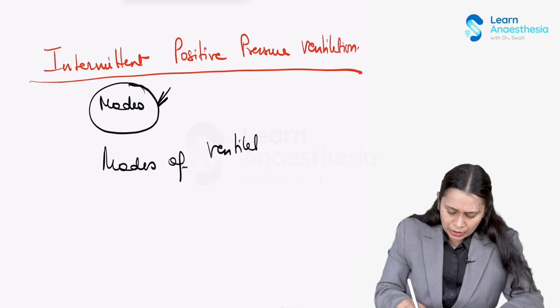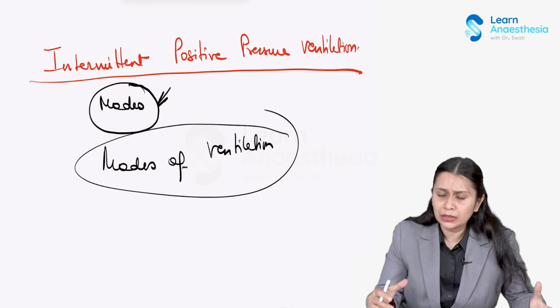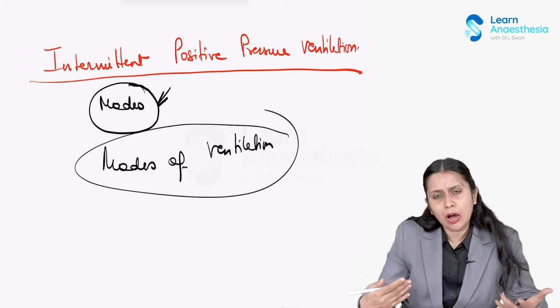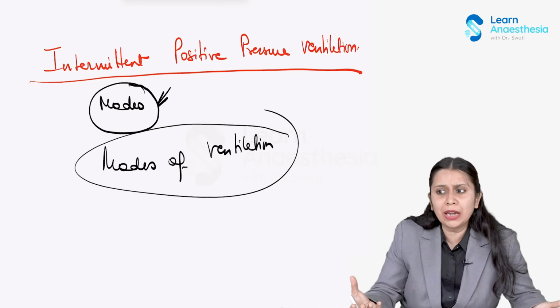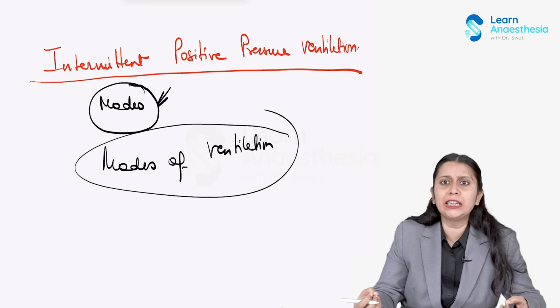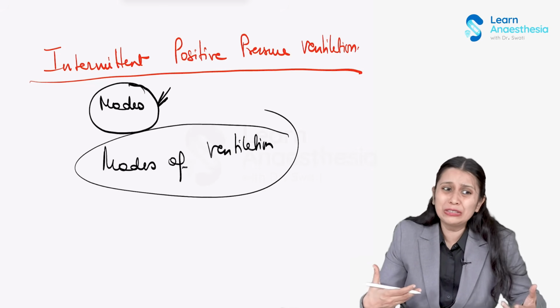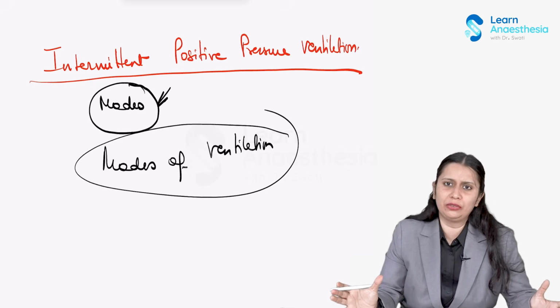There are so many modes of ventilation. If I start writing, I can fill pages about the modes of ventilation. Different companies manufacture ventilators, and every time a company manufactures a new ventilator, they come up with some new name for a particular mode. So there are a lot of modes, and it makes it very confusing to understand.